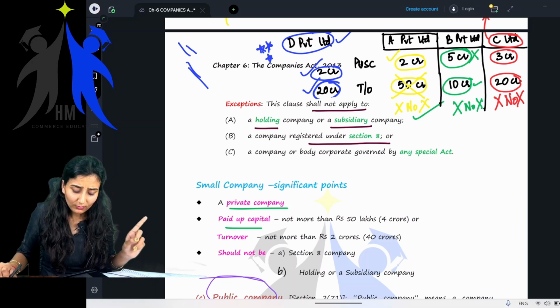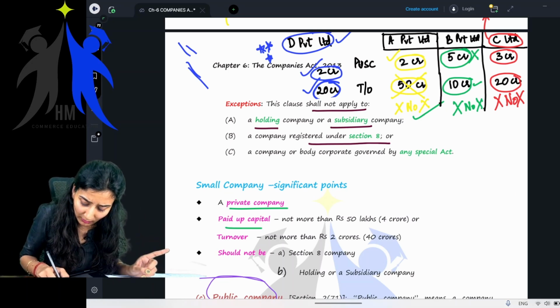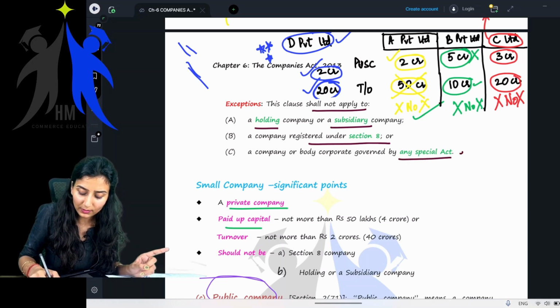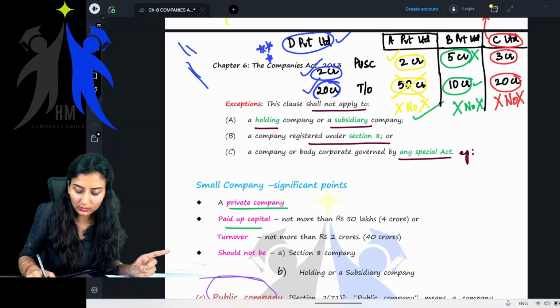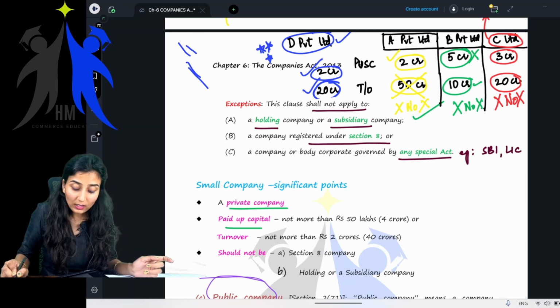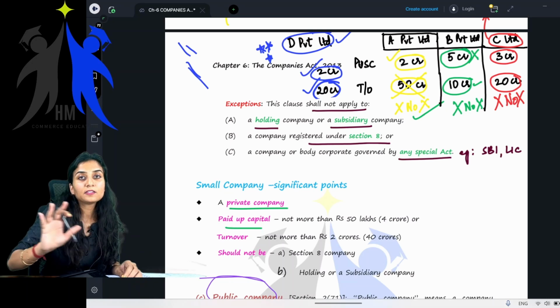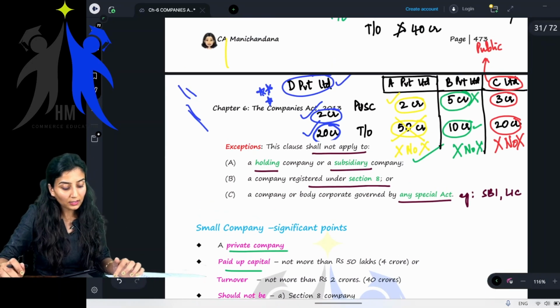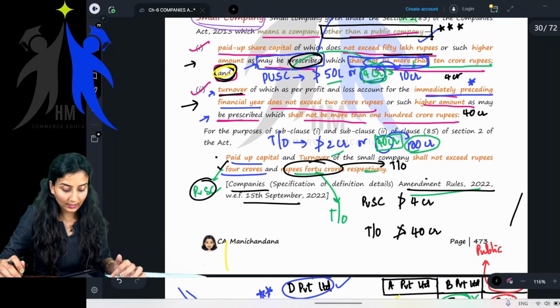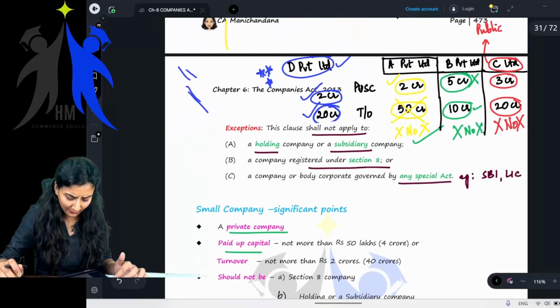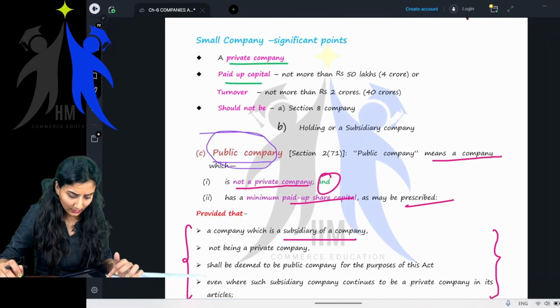Next, a company or body corporate governed by any special act. Examples could be SBI, LIC. All of these are governed by some special acts. So even these cannot be classified as small companies under the Companies Act 2013. Clear, everyone?